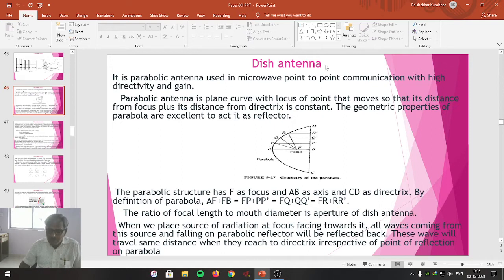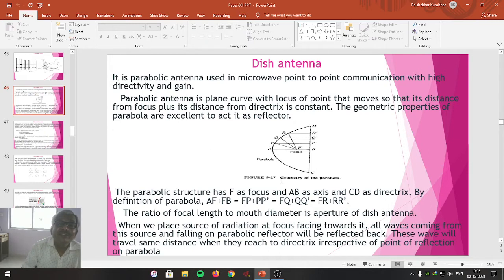That locus of a point is the parabola. The geometrical properties of the parabola are excellent for reflection, so it acts as an excellent reflector. That's why the shape of the parabola is chosen to form the dish antenna.